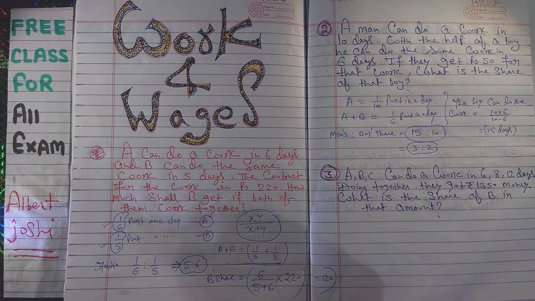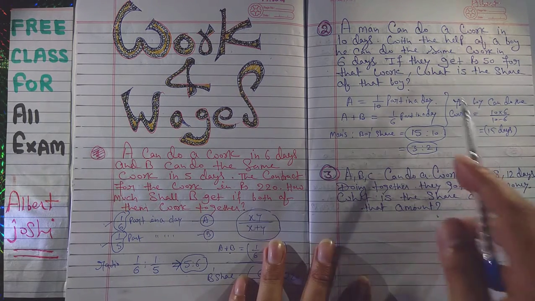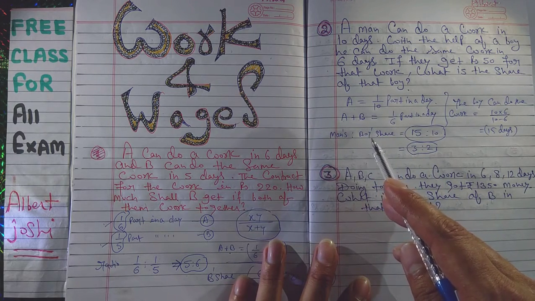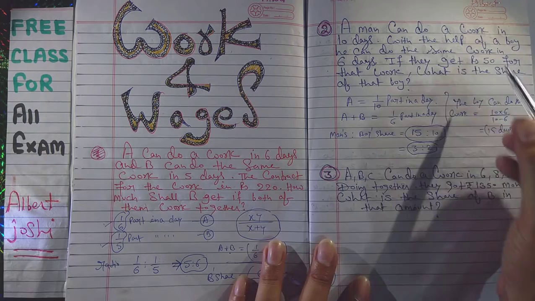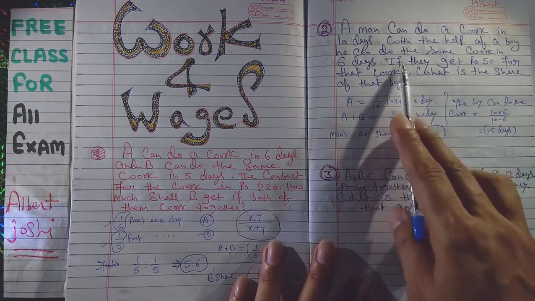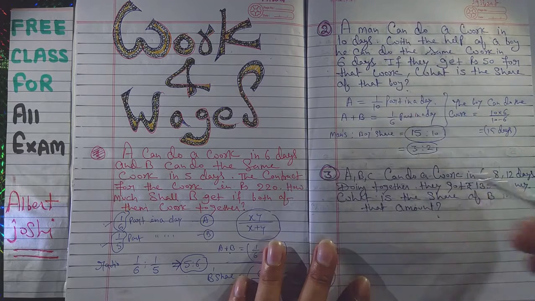Now you have to calculate the share of the boy. Both have got 50. If they get 50, it means both together have got 50.